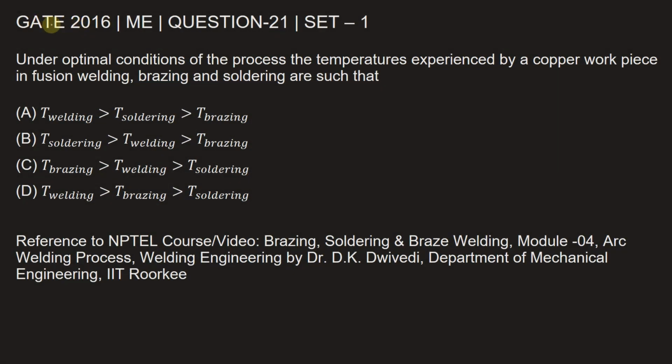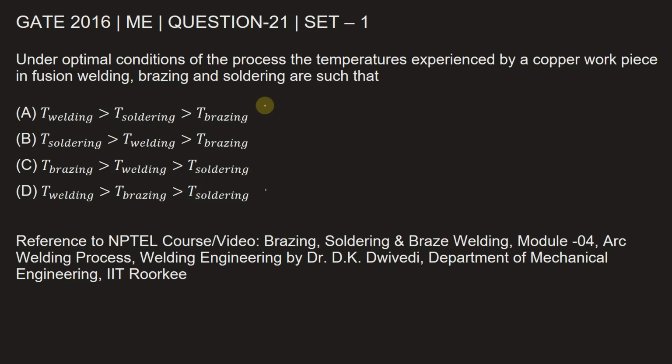This question is from GATE 2016, Mechanical Engineering paper, Set 1, question number 21. Under optimal conditions of the process, the temperatures experienced by a copper workpiece in fusion welding, brazing and soldering are such that, so there is a comparison given in all three temperatures in welding, soldering and brazing. We have to identify which of these comparisons is correct.